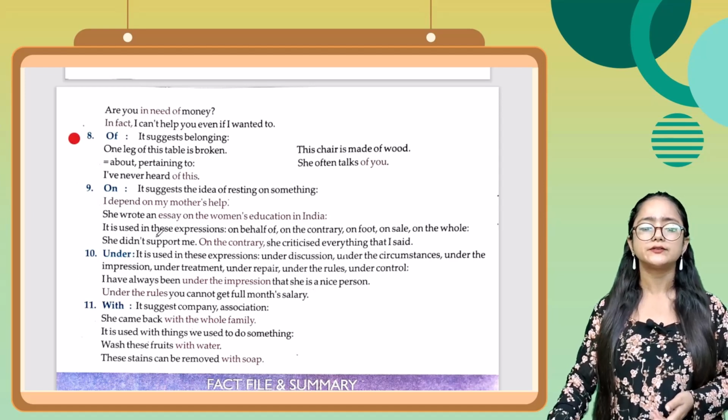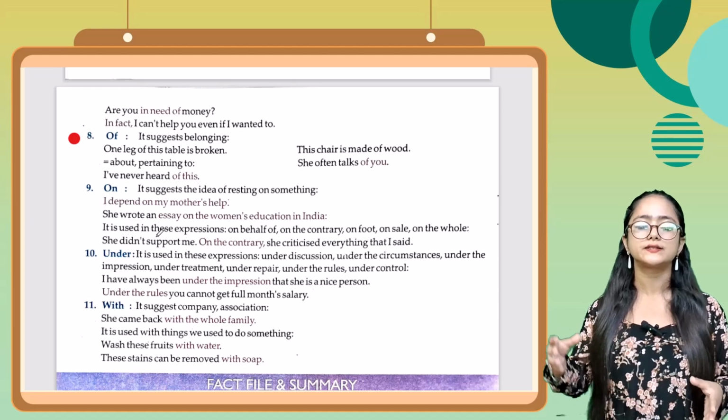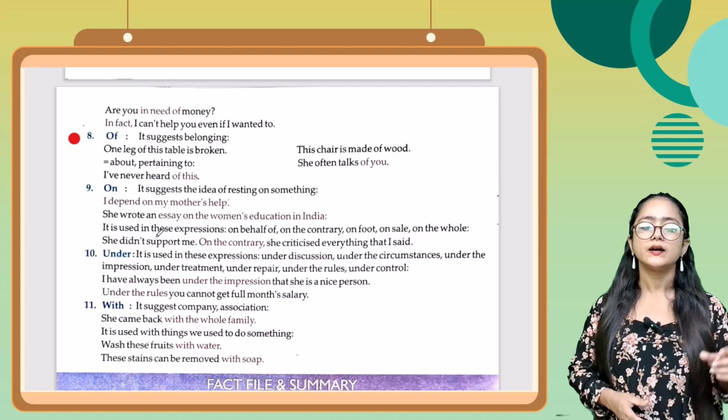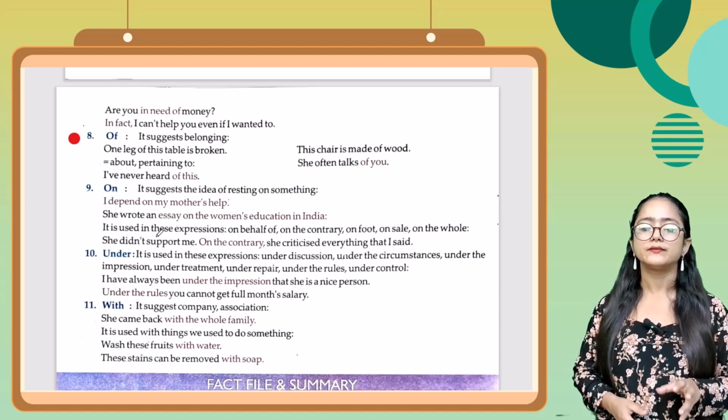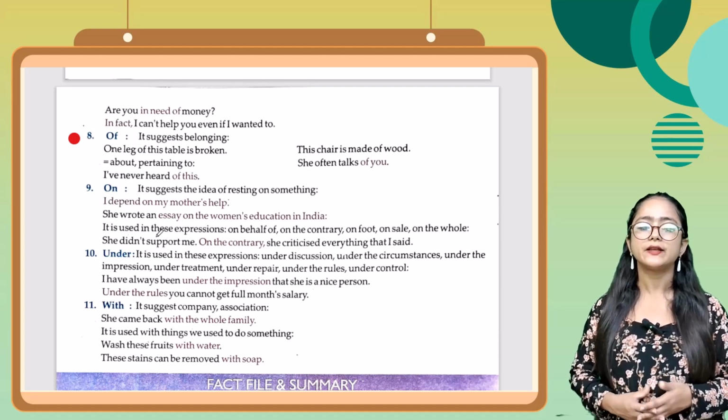Now next is eighth one, of. It suggests belonging. Of जो belonging को suggest करता है, जैसे कि one leg of this table is broken. Next one, this chair is made of wood. Next one, about, pertaining to. For example, she often talks of you. I have never heard of this.